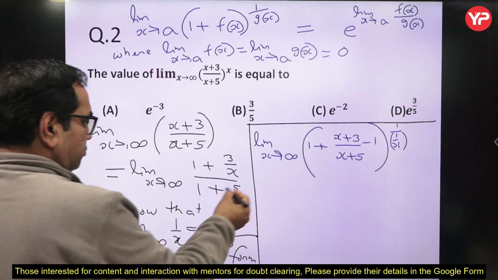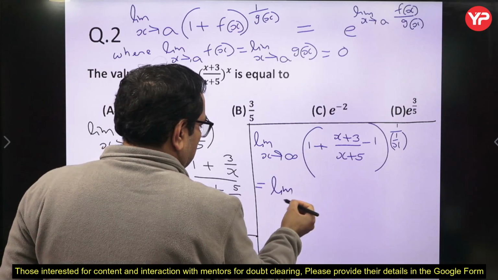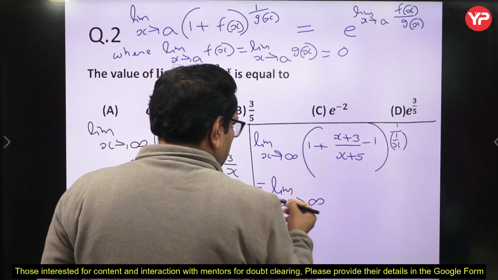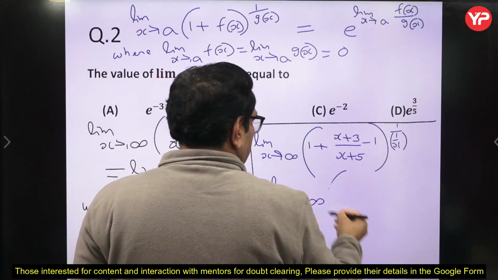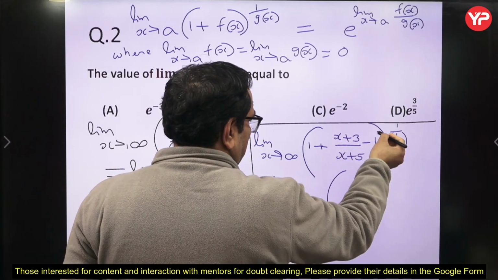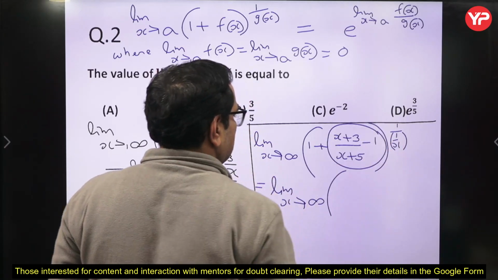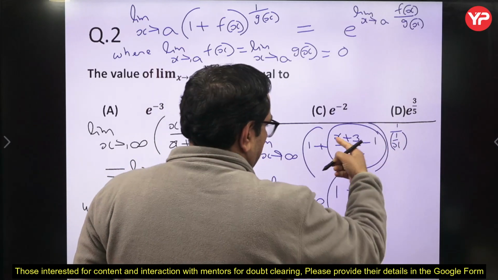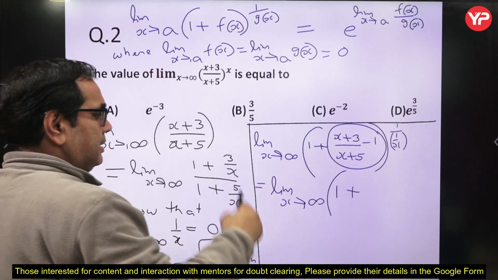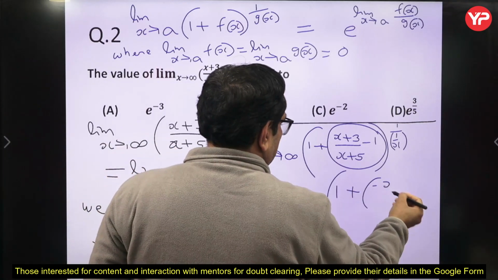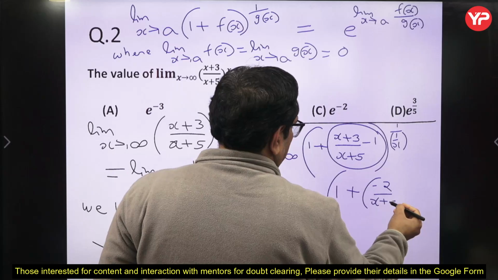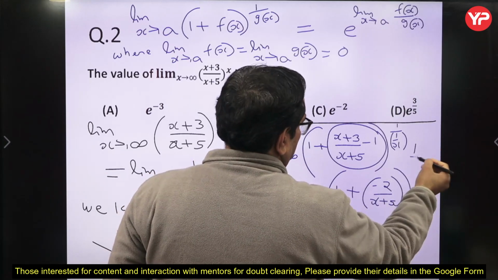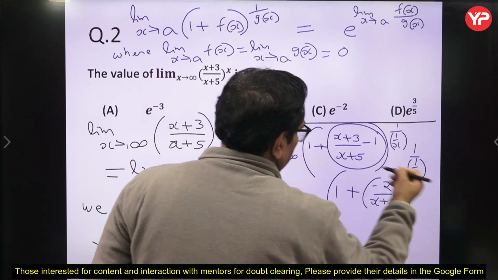So now limit x tends to infinity, let us simplify these two terms. So it is 1 plus (x plus 3 minus x minus 5). So we are getting minus 2 upon x plus 5 here. And its power is 1 over 1 upon x.